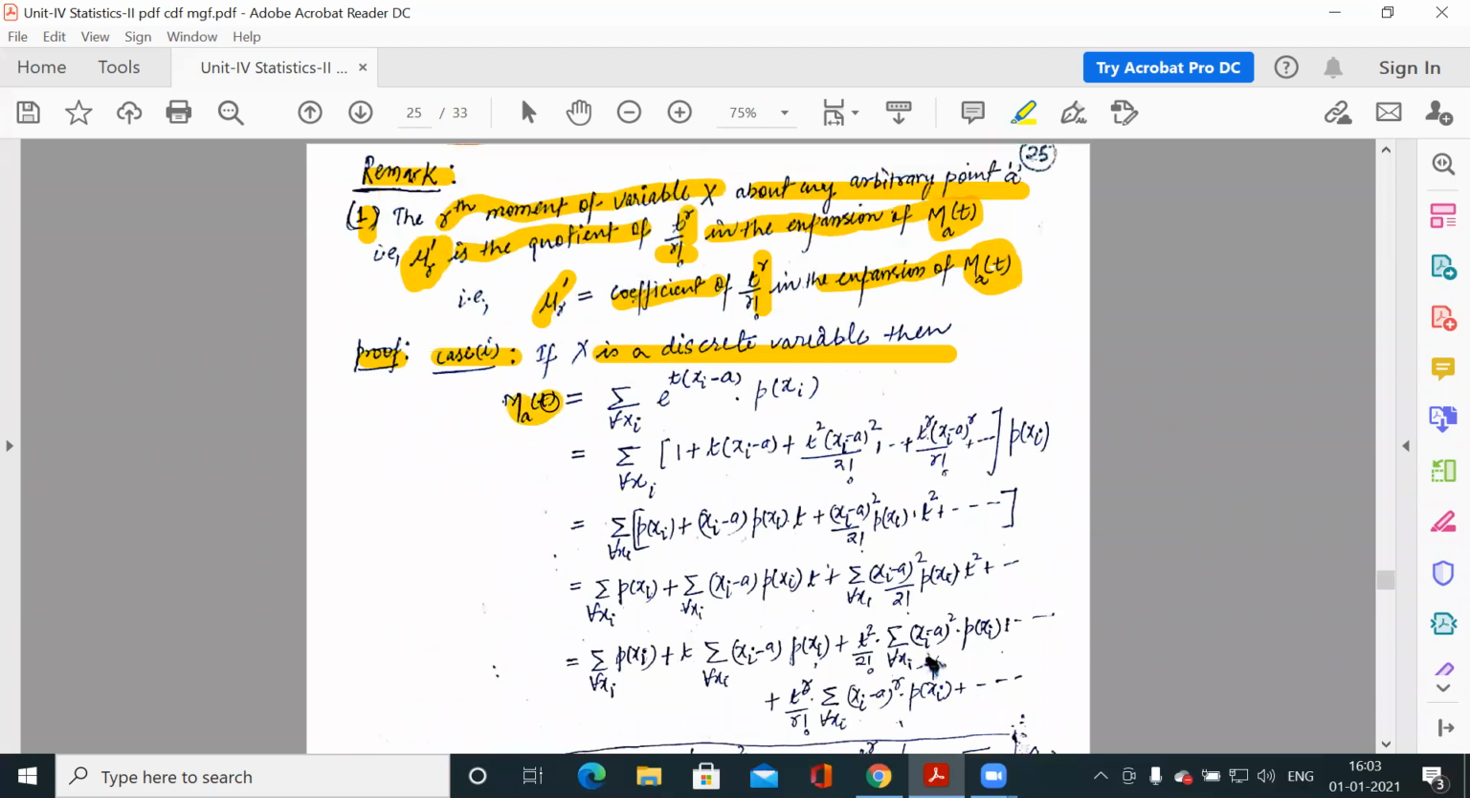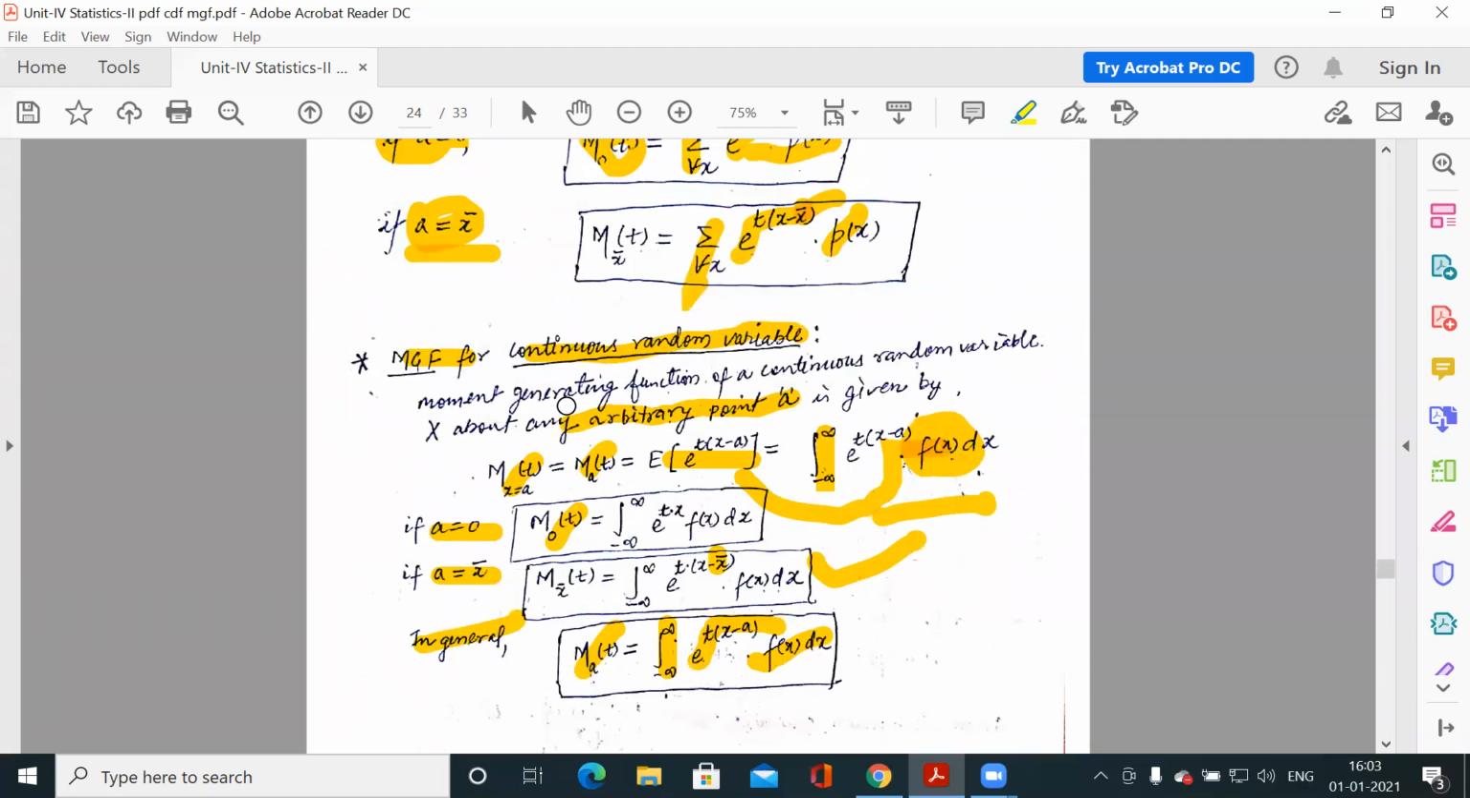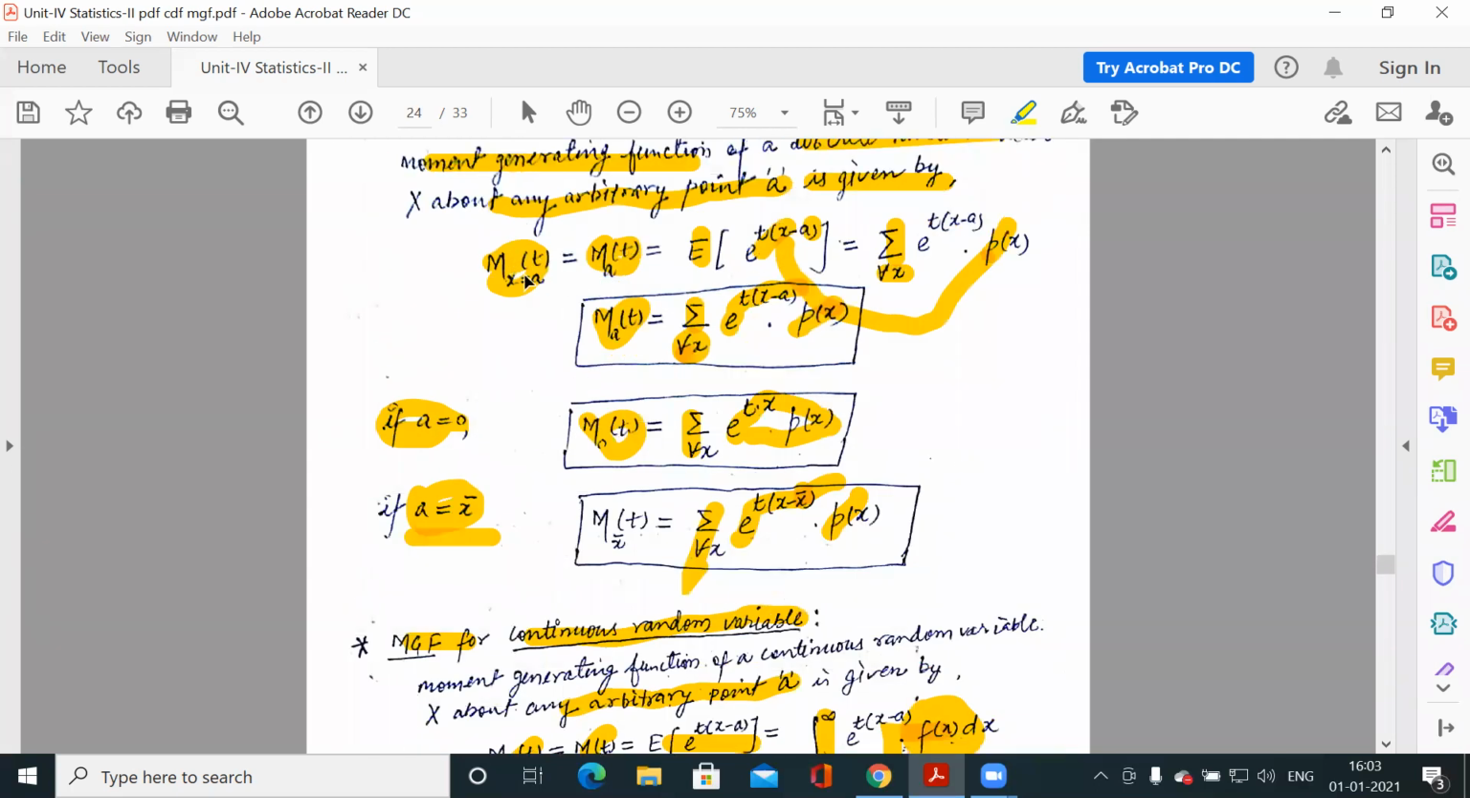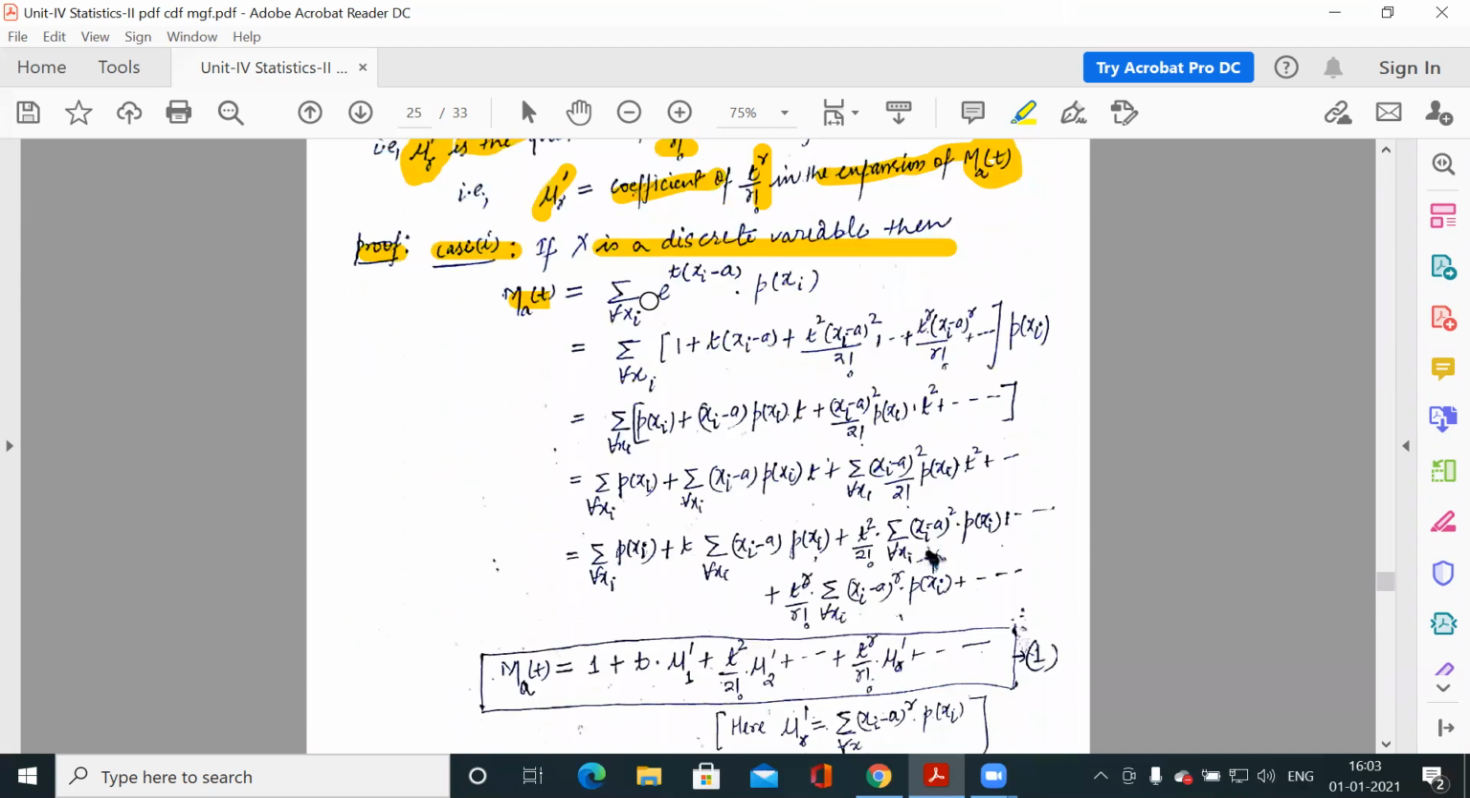So what is M_A(t)? M_A(t) is the expected value of e to the power t(x minus a). First we are using it for the discrete case. So M_A(t) is the expected value of this function, and this is equal to summation of e to the power t(x minus a) into p(x) for every x. So we have used that definition. That means for xi, x1, x2 up to xn.